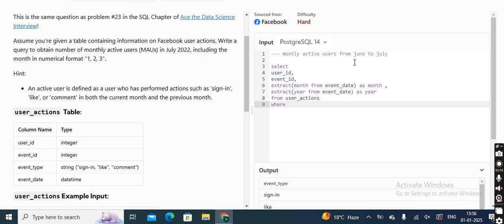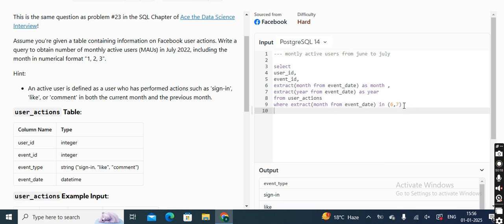Since our month is in two parts, June and July, we will be using an IN function over here. So simply I can write extract, this part I copied and pasted here, in 6 comma 7. So what is my 6 comma 7? Basically 6 is my June, 7 is my July.